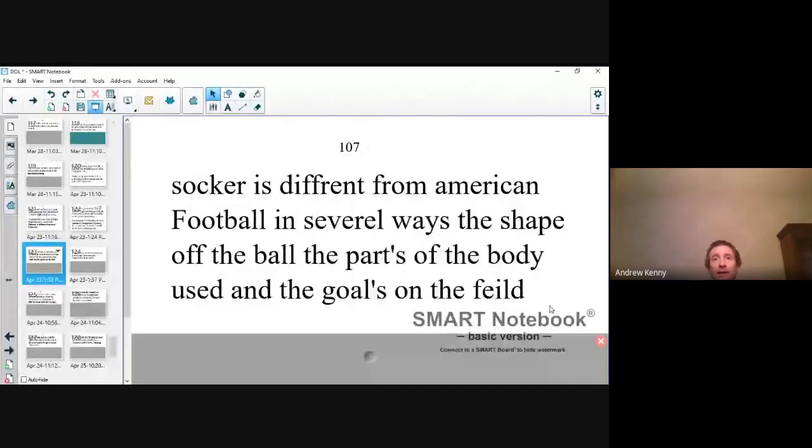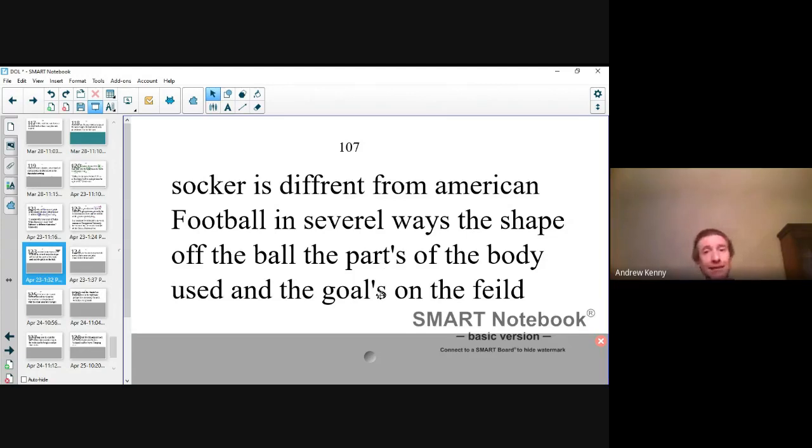Okay, I'm going to read this out loud and I'm going to ask you, what is the person who's saying this sentence creating? What are they making for you? Listen: "Soccer is different from American football in several ways: the shape of the ball, the parts of the body used, and the goals on the field." Okay, what is the person creating in the sentence? They are creating a list. And what they're doing is they're listing the differences between soccer and American football, right?